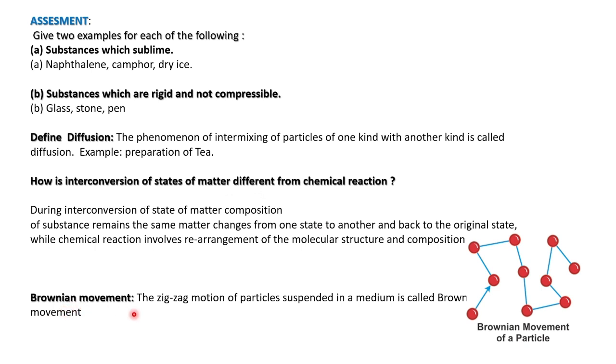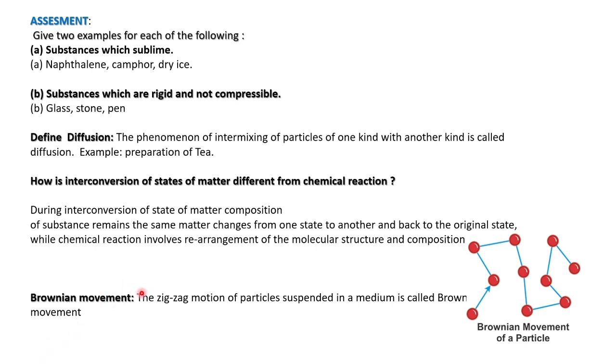Then what is Brownian movement? The zigzag motion of particles suspended in a medium is called Brownian movement. We may have come across the pollen grains of shoe flower, hibiscus. If you keep that particle in a glass of water, you can see the movement. This particle, pollen grains, will move on the surface of water.